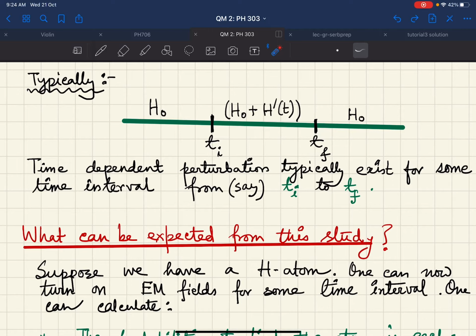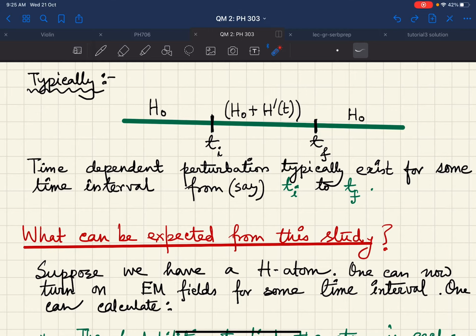It is not possible. Therefore, I am not going to get any kind of corrections to the state or the energy eigenvalues. So, what should we actually expect from the study of time dependent perturbation theory? To answer that, let us think of a hydrogen atom.